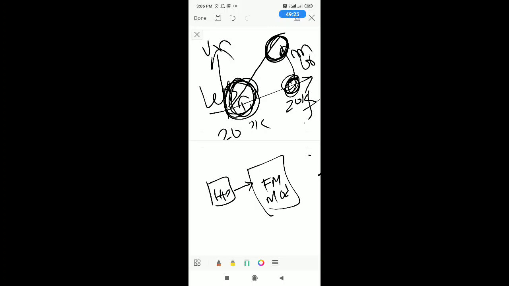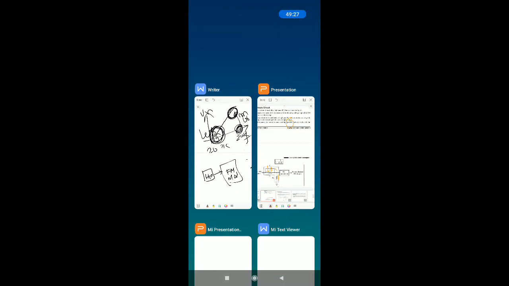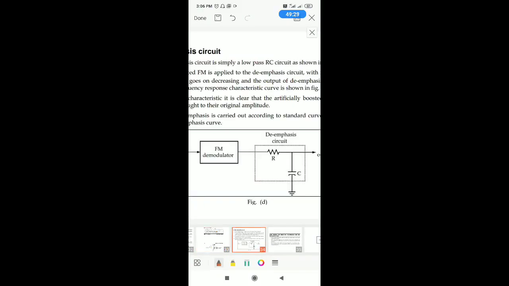This is pre-emphasis. And in case of de-emphasis, as we used a high pass filter, we should use a low pass filter. A low pass filter is a combination of R and C, where R is in series and C is in parallel. All high frequencies are given to ground, hence it is not allowing high frequencies towards the output. It is allowing only low frequencies.